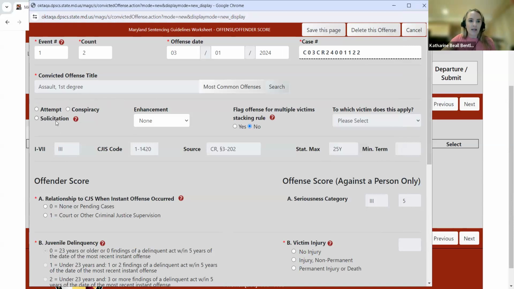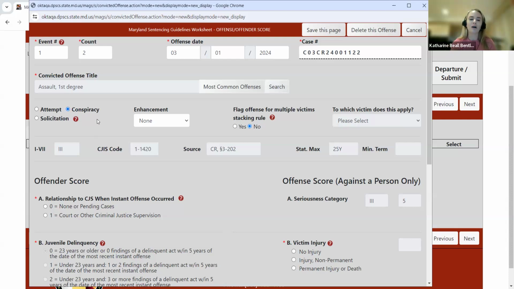Now, jumping down to these radio buttons, the attempt, conspiracy, and solicitation. So just as a reminder, generally any attempt, conspiracy, or solicitation to commit a given offense is going to be assigned the same seriousness category as the underlying offense. So in most cases, you would be selecting the underlying offense and then just selecting the appropriate radio button. For example, if this involved a conspiracy, I would just select it here.